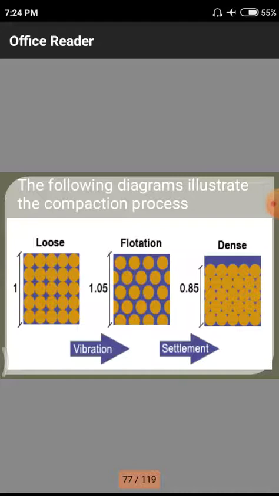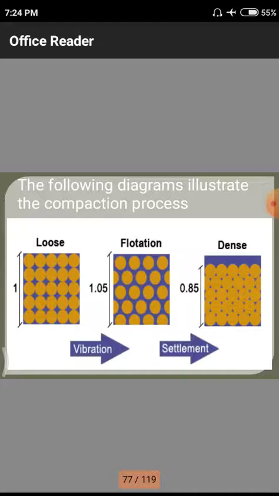But in the case of flotation soil, the particles are floating on a particular surface, meaning there is a medium lying on the particular soil strata, so that the total volume will be equal to 1.05. That means a huge amount of voids, so automatically the volume increases to 1.05. That means a 5% increment compared to normal loose soil, with respect to floating soils.